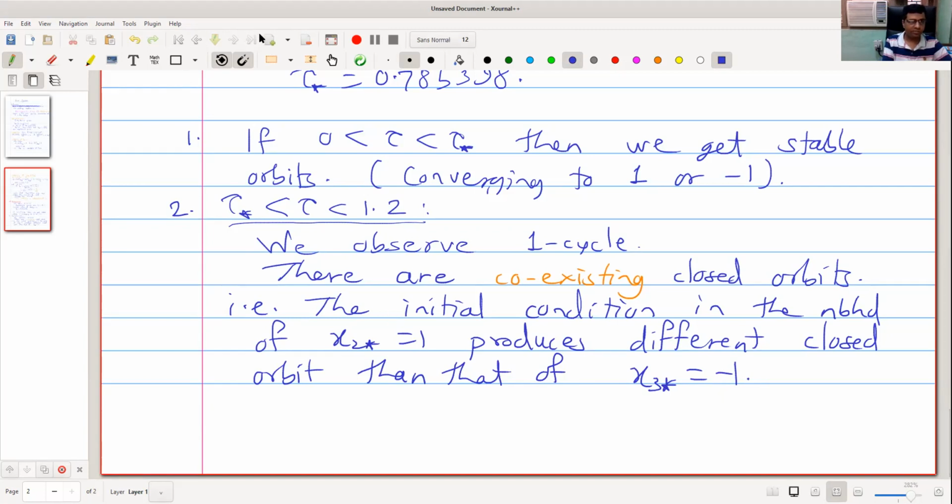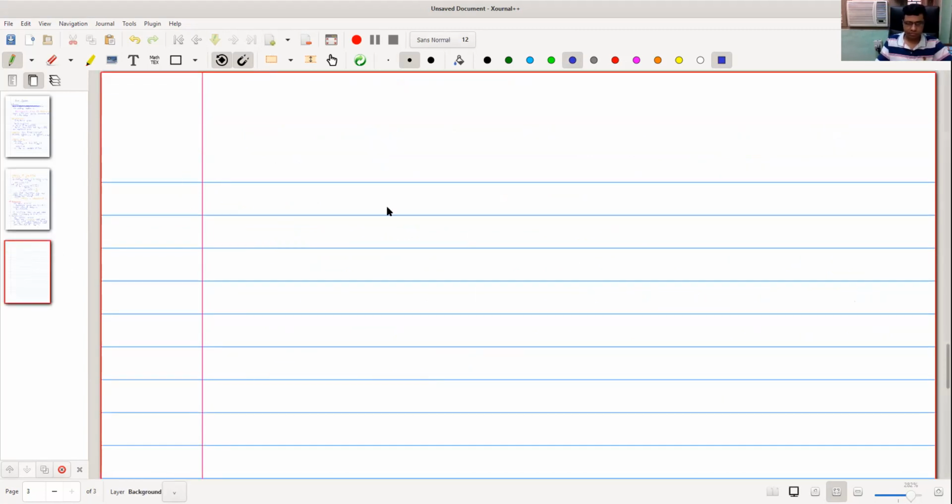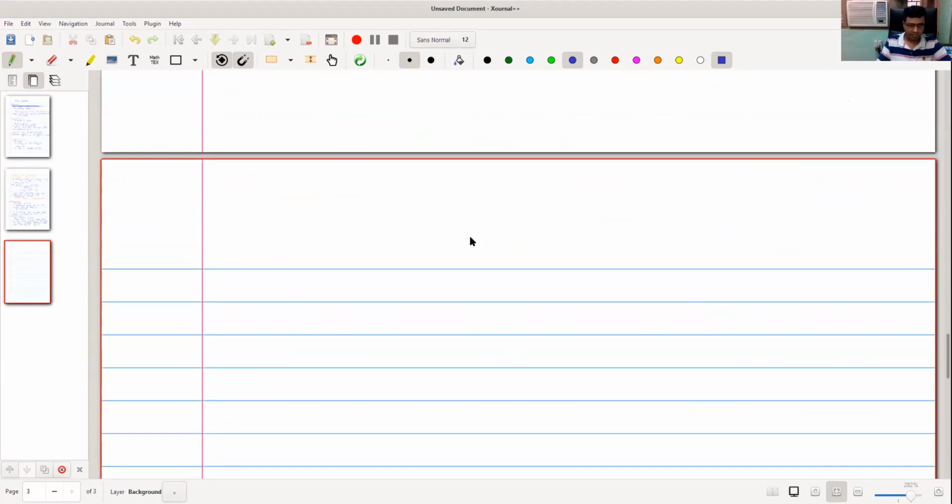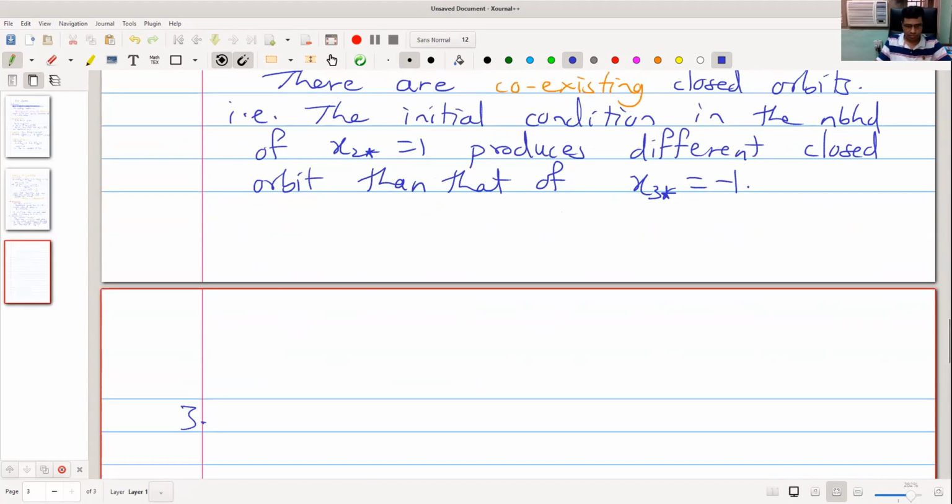Next observation, beyond 1.2. So for tau equal to 1.3, we get coexisting two cycle.